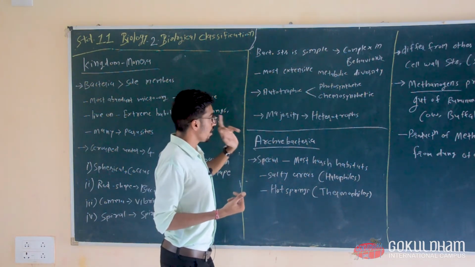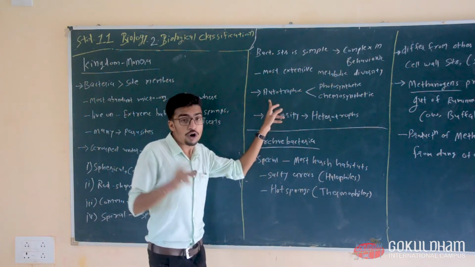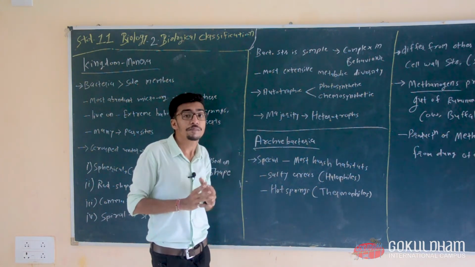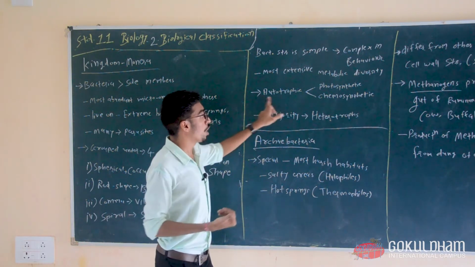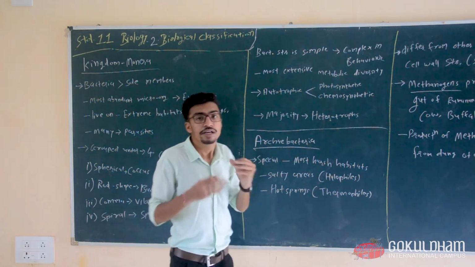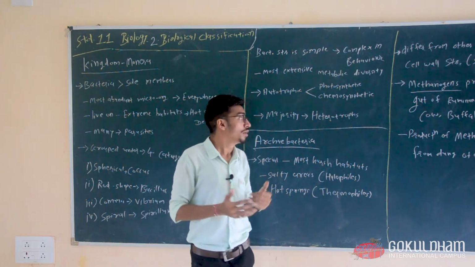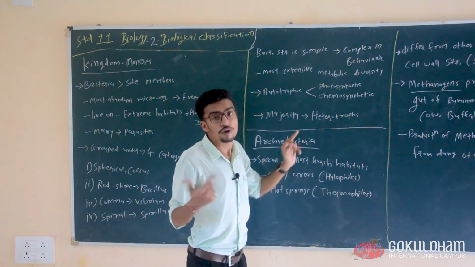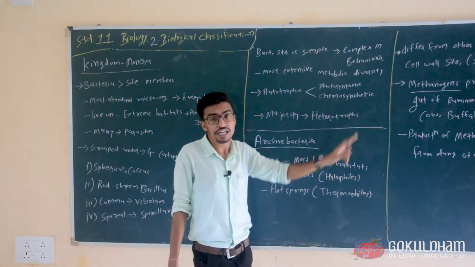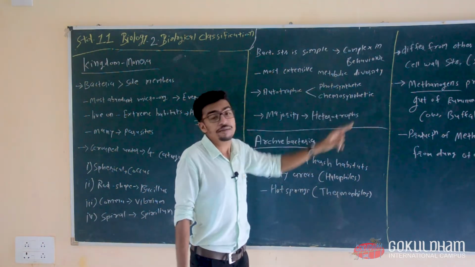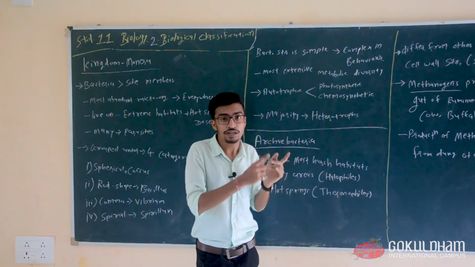Now, on the basis of nutrition, how they take nutrition, there are mainly 2 types. Autotrophic meaning they make their own food. There are 2 types of autotrophs: photosynthetic and chemosynthetic. Photosynthetic means they use sunlight.